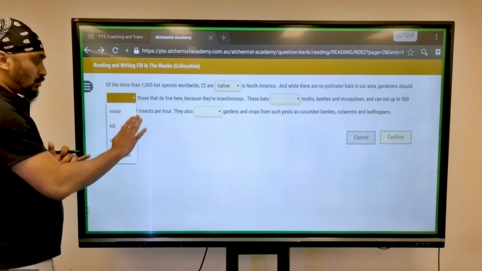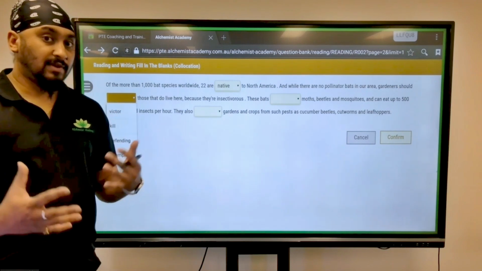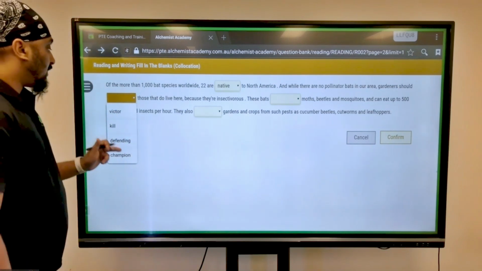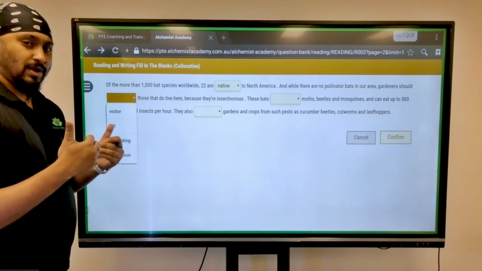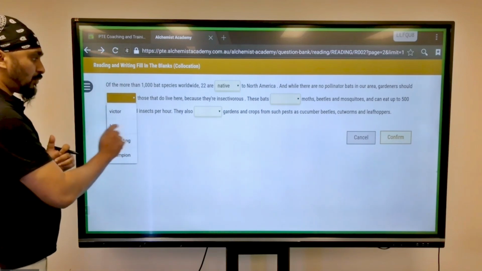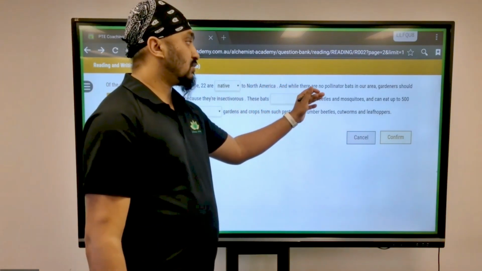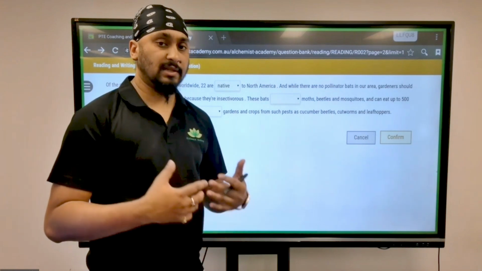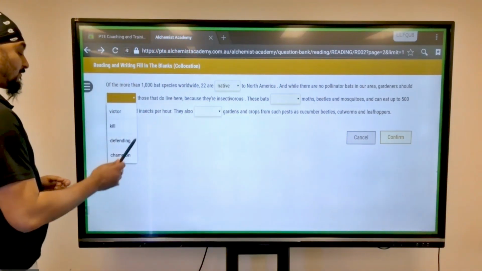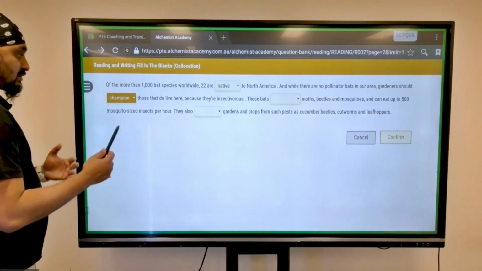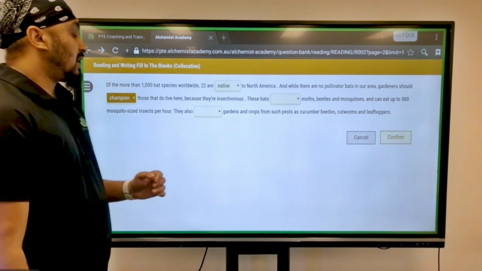Okay, I would not go with victor because victor is like a name, right? If it is victory, maybe defending. You're not defending against something. They're not working against each other. I wouldn't put kill as well, because the sense of the sentence says that there are no pollinator bats. That means there is no way that they can grow these bats. So I think the only answer option left is champion. That means they should cherish those that do live here because they are insectivorous.